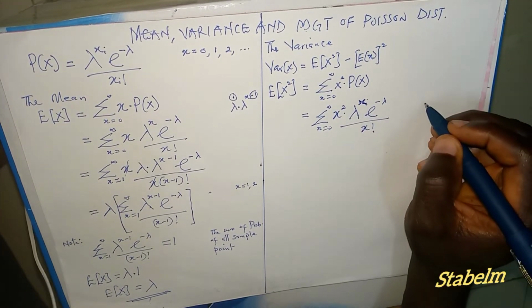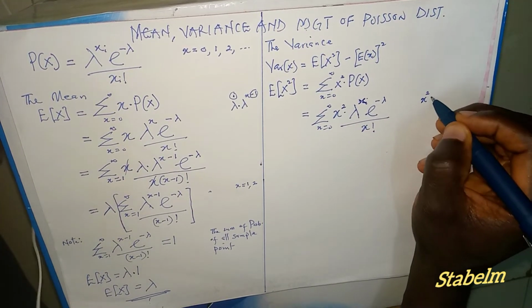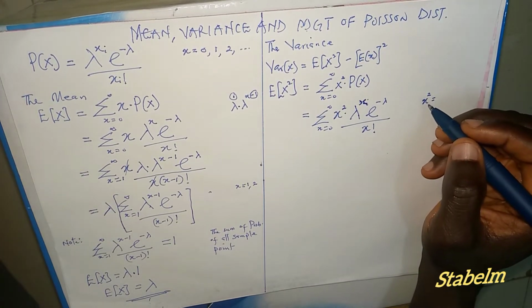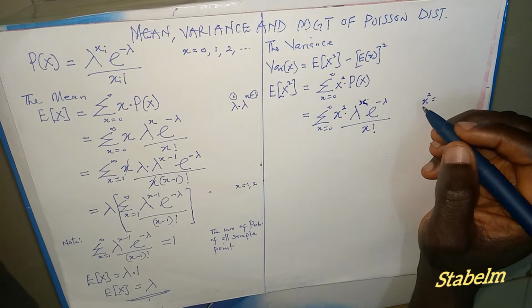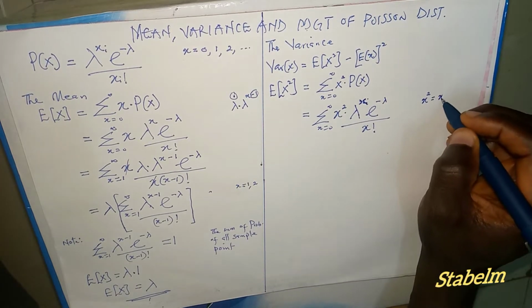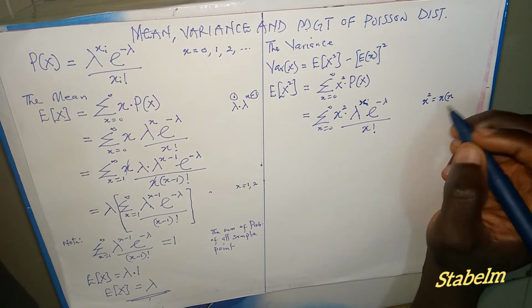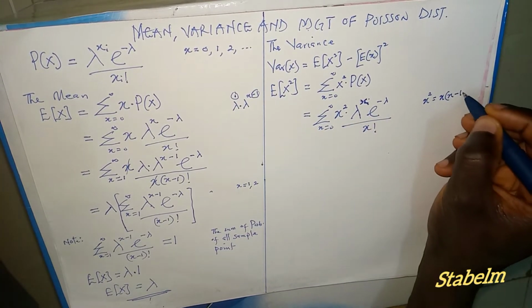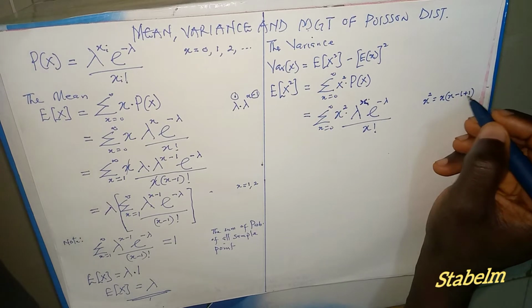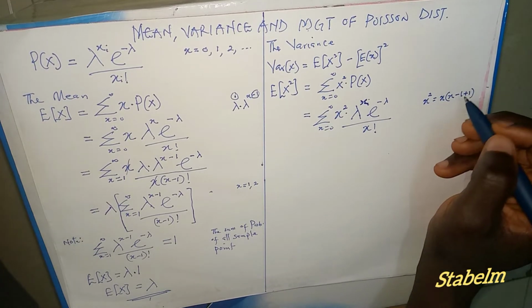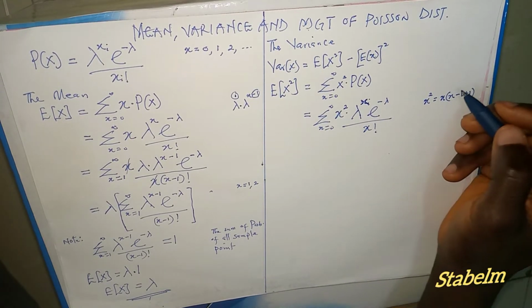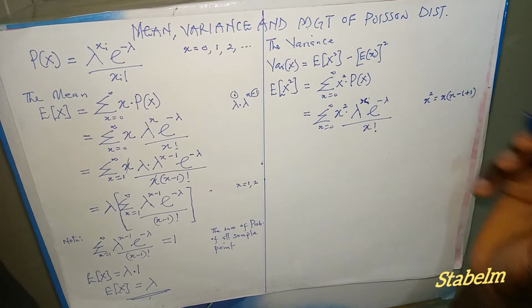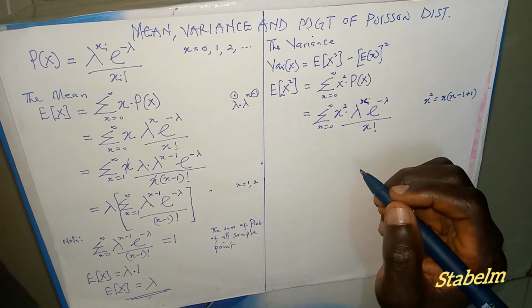There is a better way of manipulating this. How do we do that? We say x into bracket x multiplied by x will give us x squared. Now we say minus 1 plus 1. Minus 1 plus 1 equals 0, so we are still having x raised to power 2.